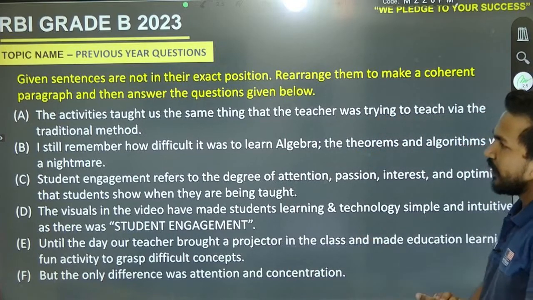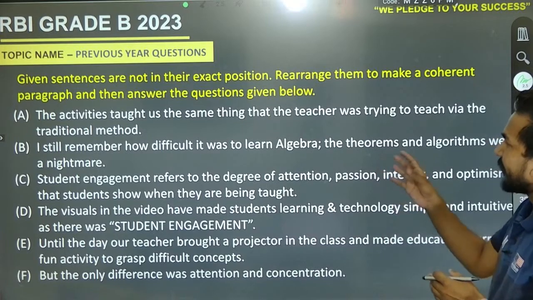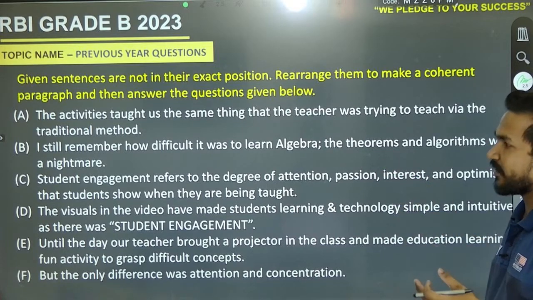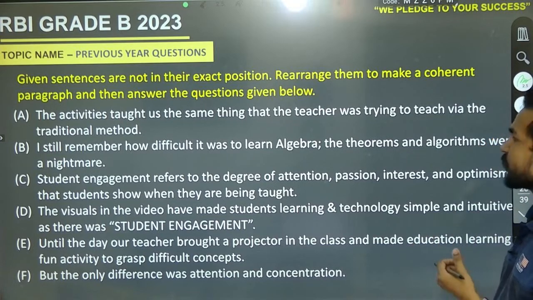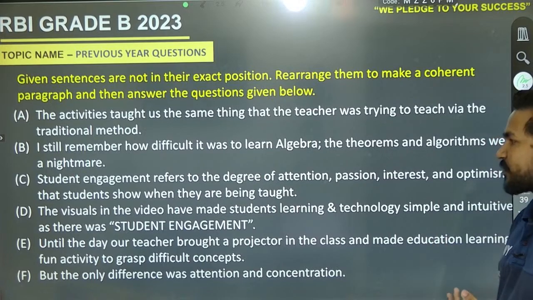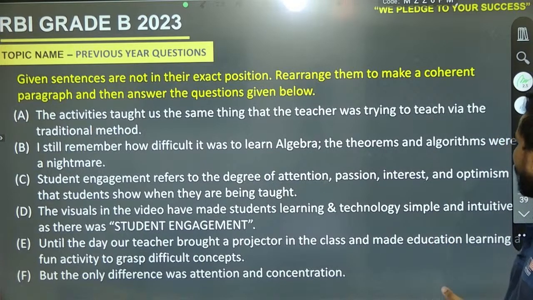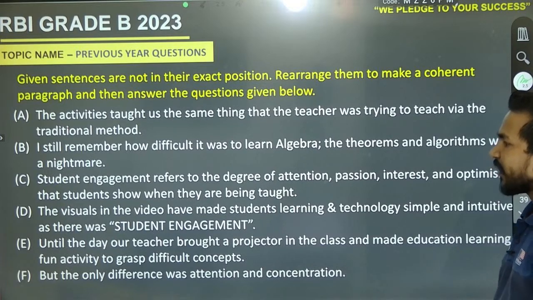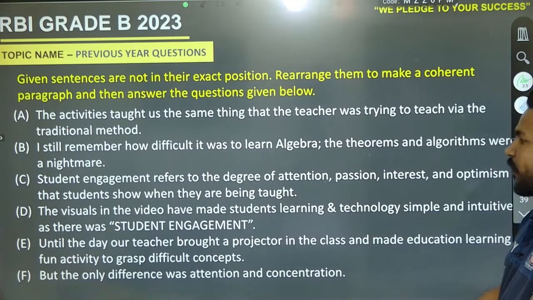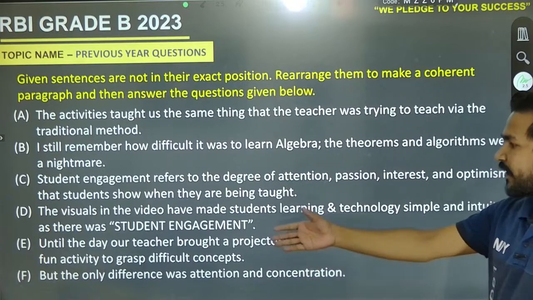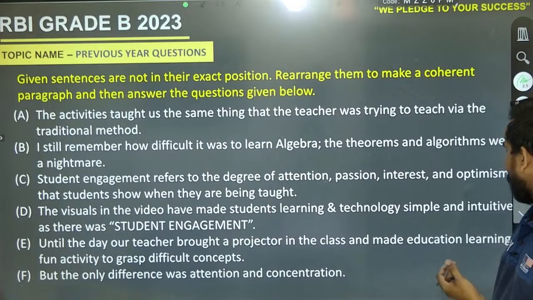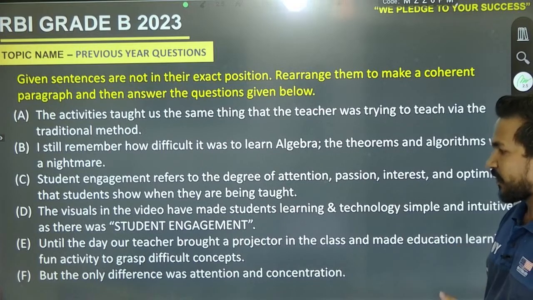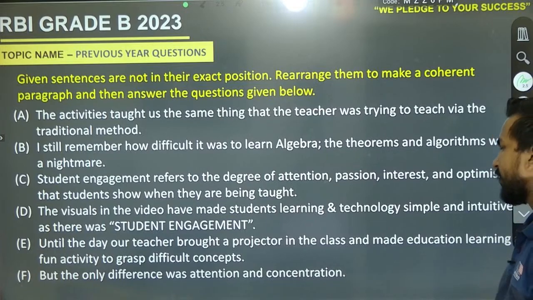Here we are. The activities taught us the same thing that the teacher was trying to teach via the traditional method. I still remember how difficult it was to learn algebra. The theorems and algorithms were a nightmare. Students' engagement refers to the degree of attention, patience, interest, and optimism that students show when they are being taught. The visuals in the video have made students' learning and technology simple and intuitive, as there was student engagement. Until the day a teacher brought a projector in the class and made education learning a fun activity to grasp difficult concepts, but the only difference was attention and concentration.